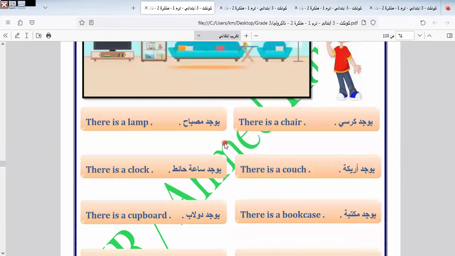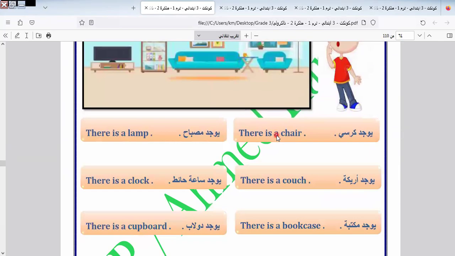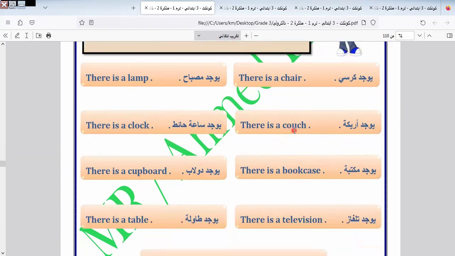We know the living room and the things that we can see in the living room, like lamp, chair, couch, clock, cupboard, bookcase, table, and television. This is the living room. I will repeat again. Here we have lamp, chair, clock, couch, cupboard. Sometimes we say couch, and sometimes we say sofa, written like this: sofa. This is the same meaning as this word.